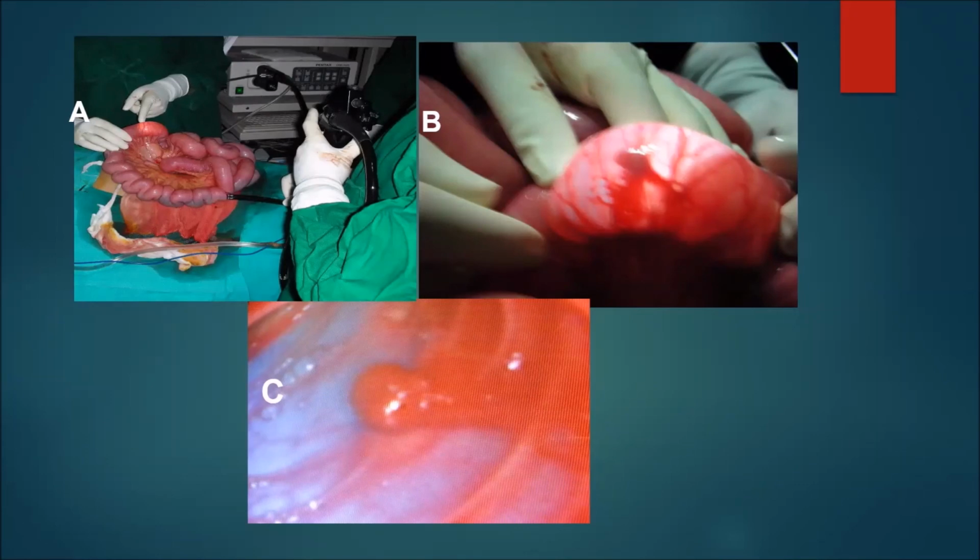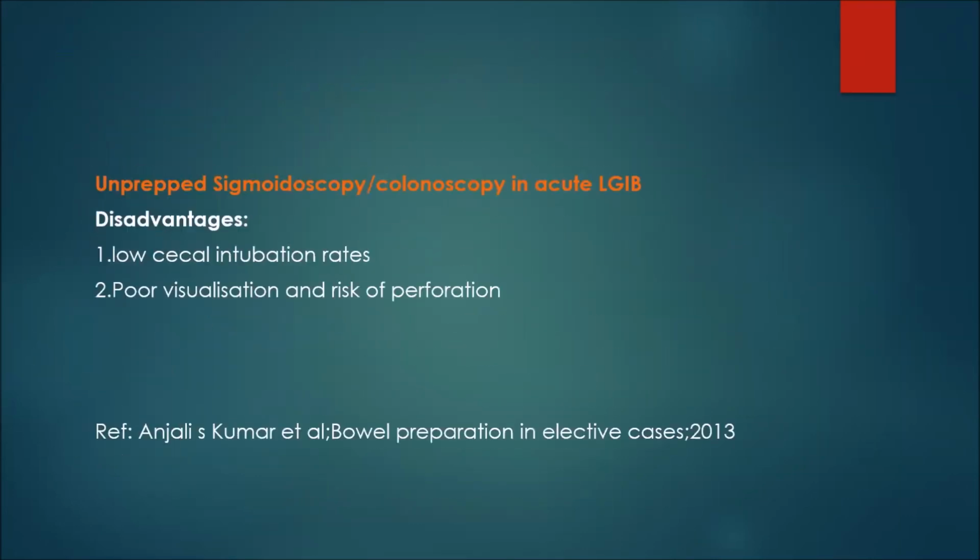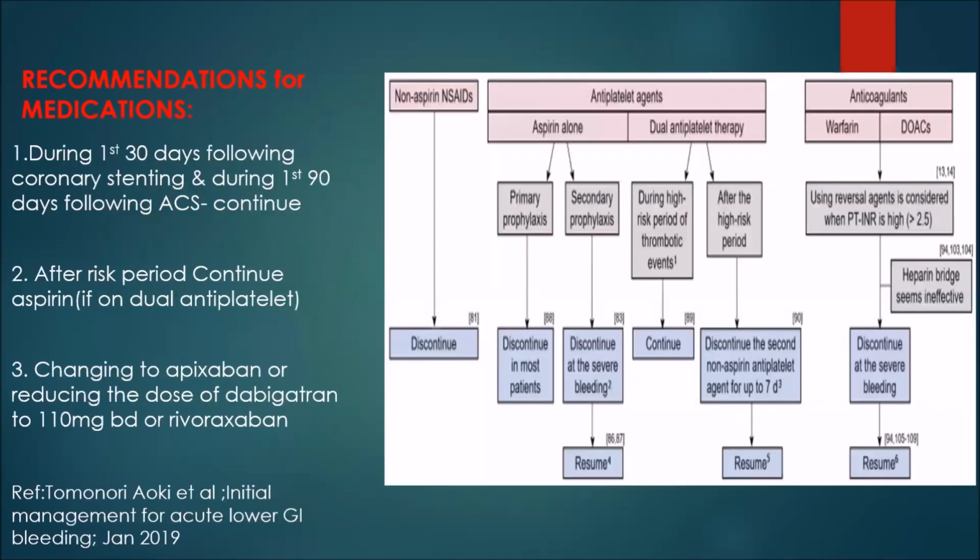In the flow chart, for aspirin, whether primary or secondary prophylaxis, it has to be mostly discontinued if there's severe bleeding. For dual antiplatelet agents, during the high risk period, we continue aspirin and then stop clopidogrel.